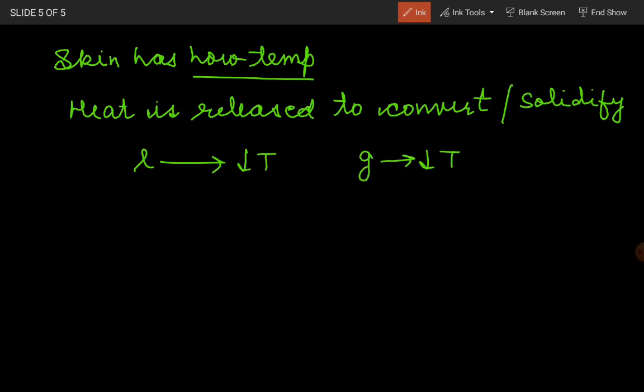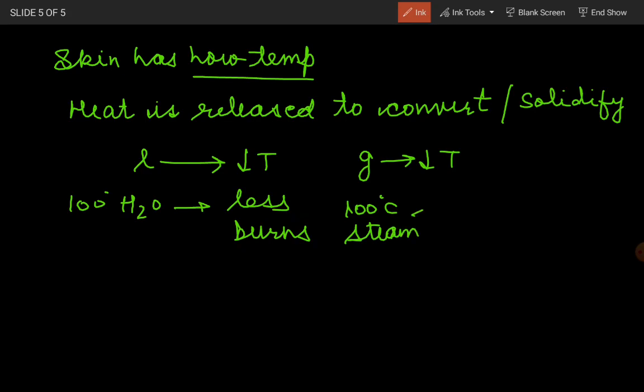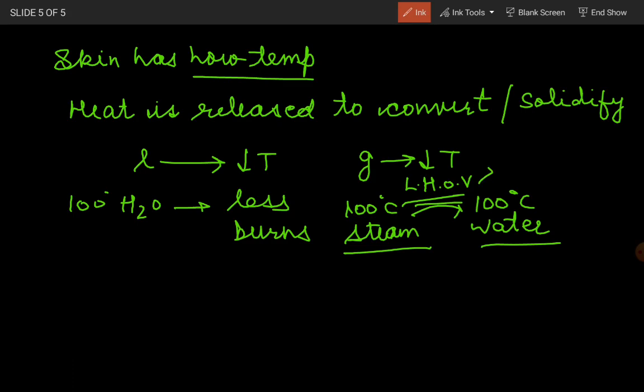But students, if we have 100 degrees Celsius water, it will give less burns when we compare it with 100 degree Celsius steam. Why? Because 100 degrees Celsius steam will first convert into 100 degrees Celsius water, and at that time, because it is converting, it is losing its heat. That time the latent heat of vaporization, which was hidden, will also be released. Means this will also cause you burn.